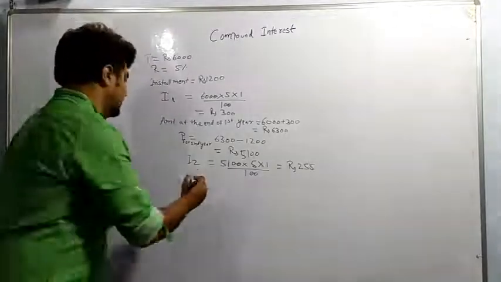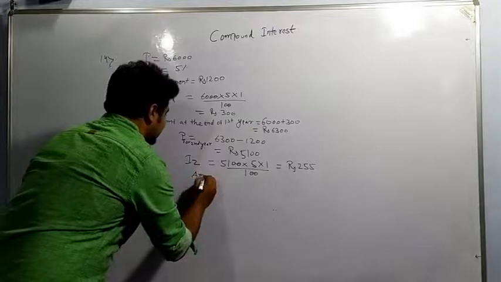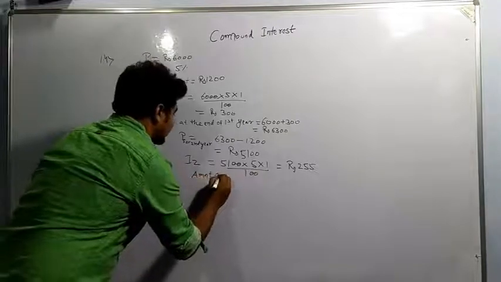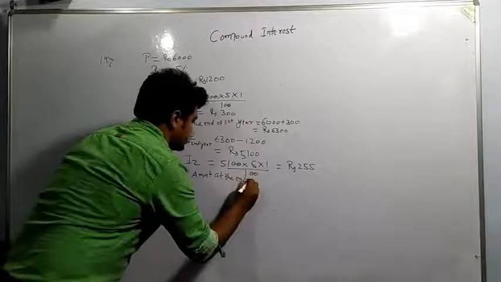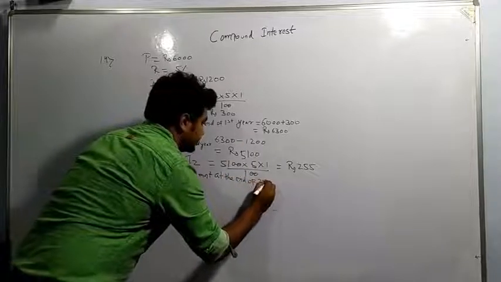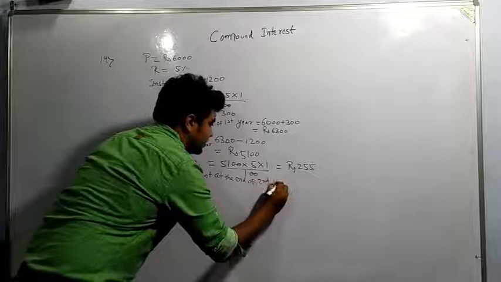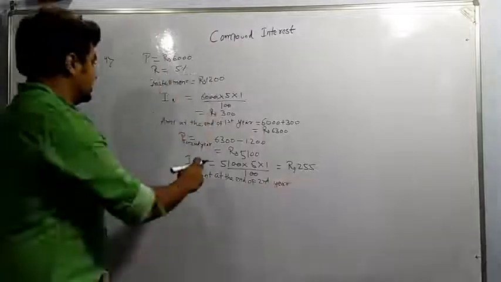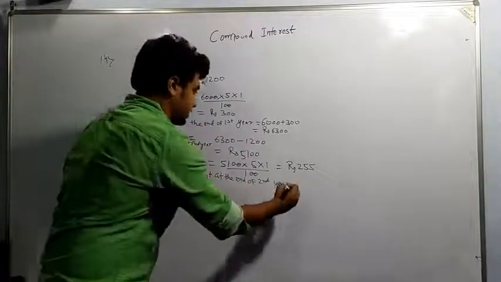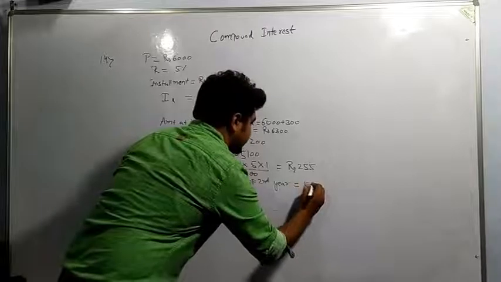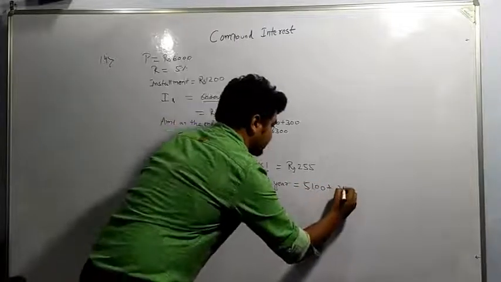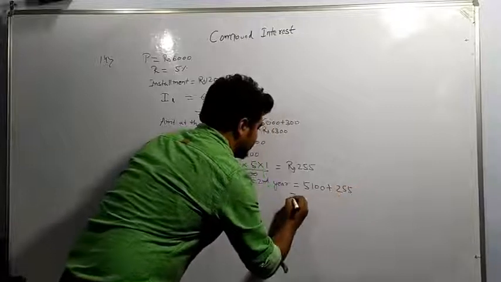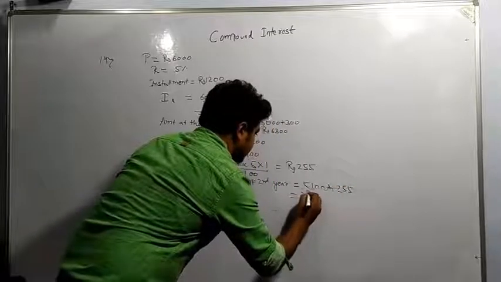Now amount at the end of second year, we have to add principal plus interest. It is coming out to 5,100 plus 255, which is coming out to be 5,355.